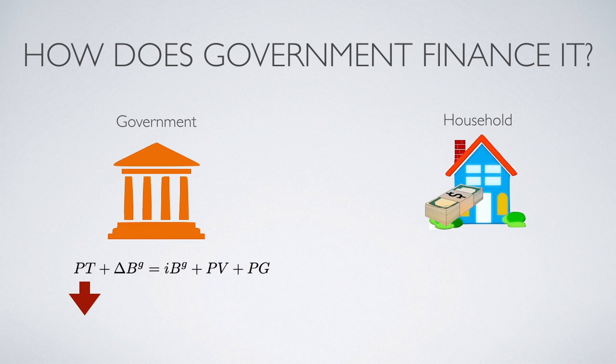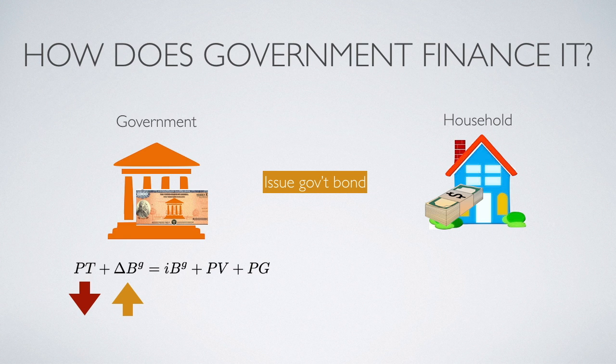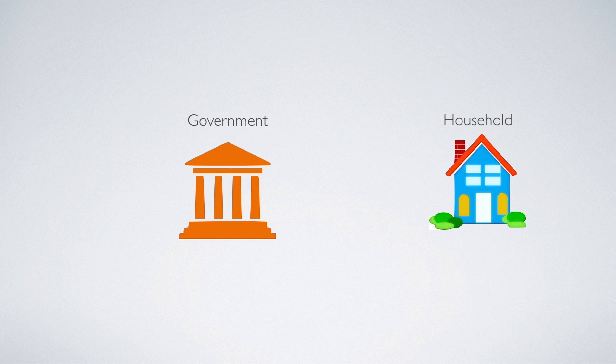The other possible way that government finances such a tax cut is that government decides to borrow money from households, which means that government issues bonds. So if government issues bonds, then government actually gives households some government bonds and takes some money away from households. But whether the holding of government bonds can be considered a creation of wealth for households, we have to recall what we learned from the past regarding the government debt burden.